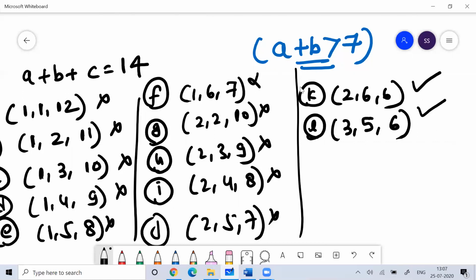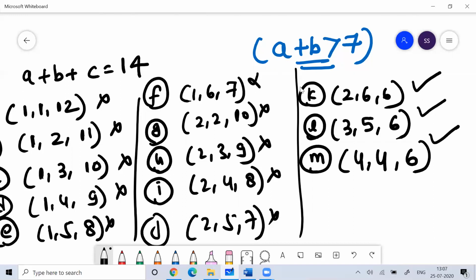There's no point discussing that. Are you getting it? Now KLM. I'll take 4, 4, 4, 8, 8, 6. 8 is greater than 6, 10 is greater than 6, 10 is greater than 4. This is working.